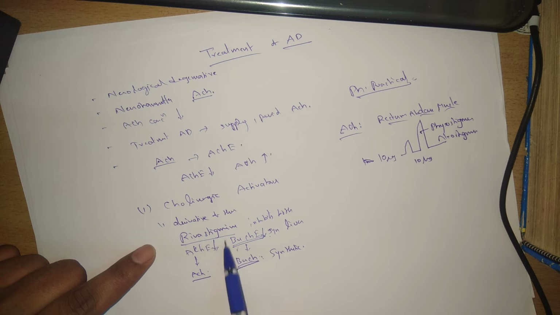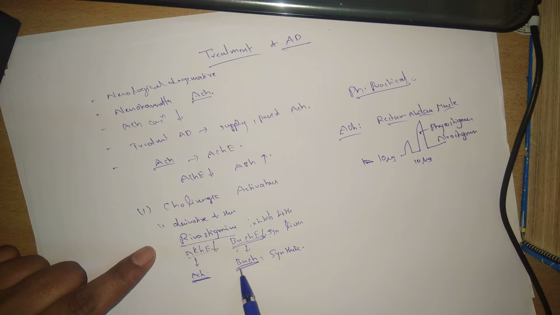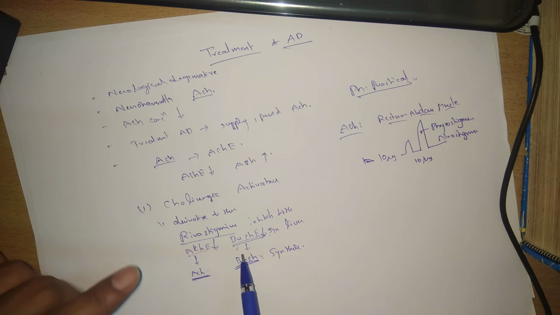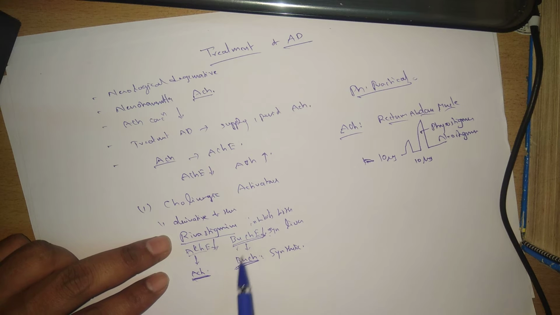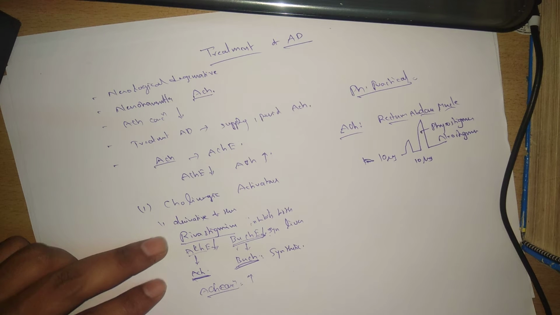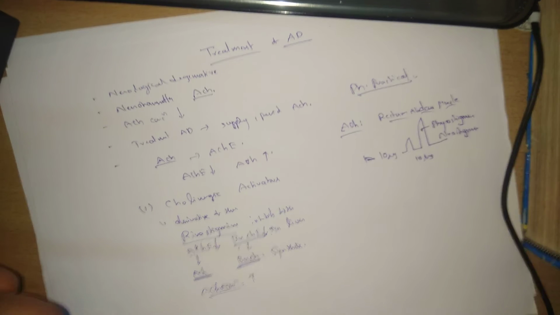So if you want to increase the acetylcholine neurotransmitter concentration by administering this synthetic acetylcholine, that is butyrylcholine, then by using rivastigmine we can increase the acetylcholine concentration in the neurons of the brain. So this is one of the points.